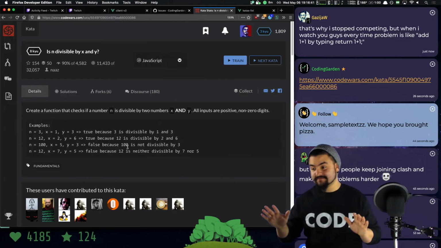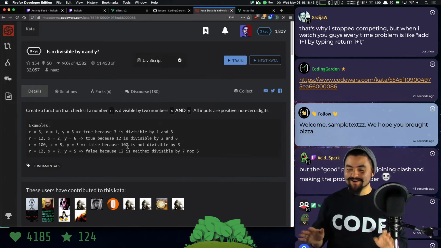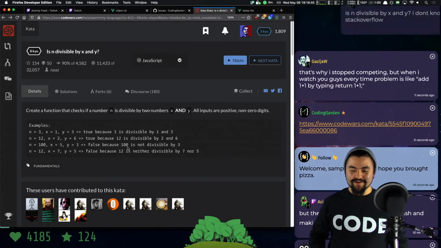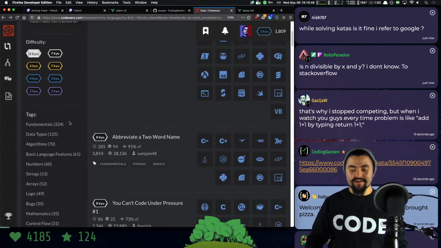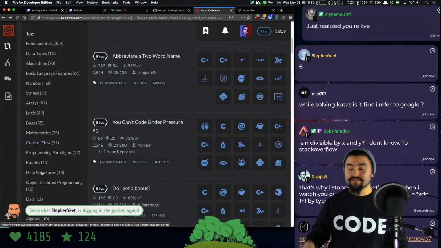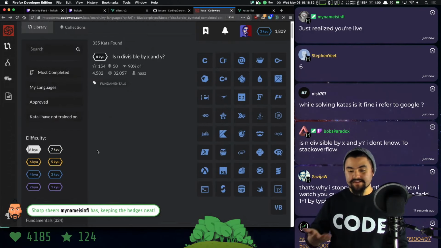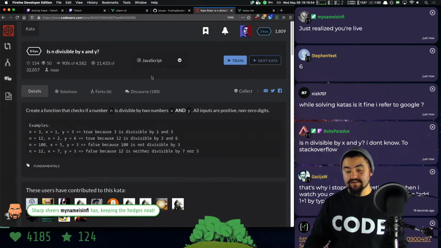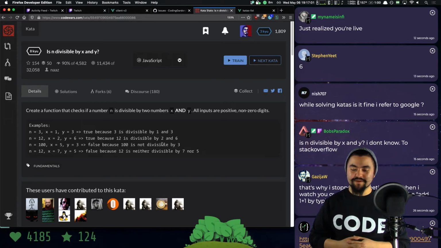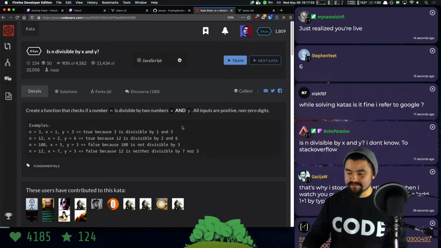Now, I will say that not all problems on Code Wars are math related. I'll show really quick before we get into this. Over on the left-hand side, you can filter by different tags. But right now, this is a math-focused problem. I will say that you don't have to be that good at math to do programming. A lot of these challenges involve math, but there are some that don't, and they're just good for practicing skills. I'll get that out of the way.